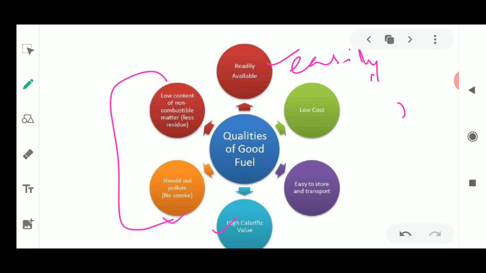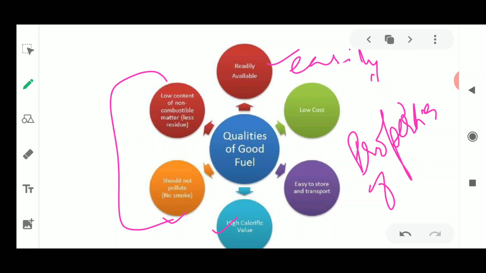So this is about the properties of a good fuel, or the characteristics of a good fuel, or the features or qualities of a good fuel, which is utilized from the surroundings, from which we get fuel.